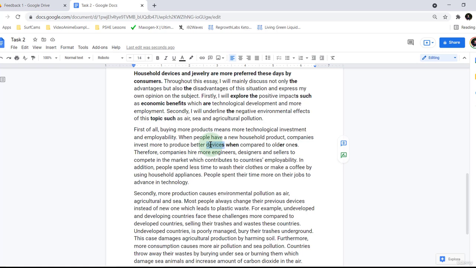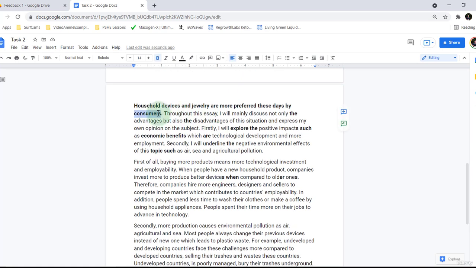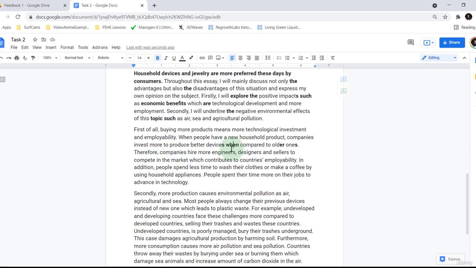Devices in computer device. But we're also talking generally about consumer goods. But that's okay. When people have a new household product, companies invest more to produce better devices and goods. Let's add this in. And goods. When compared to older ones.